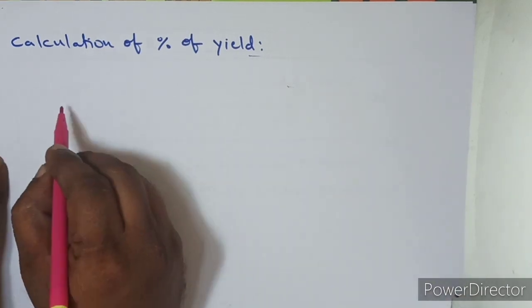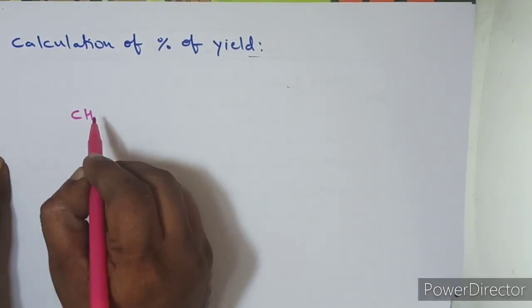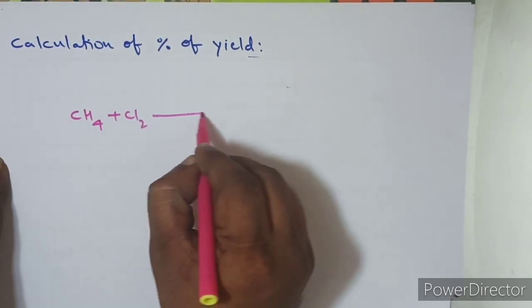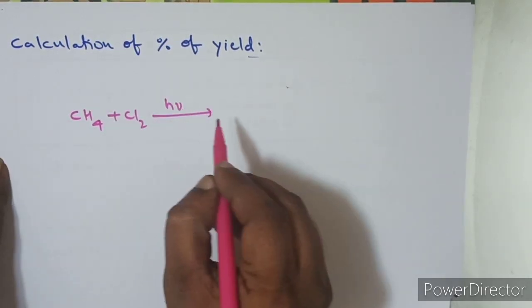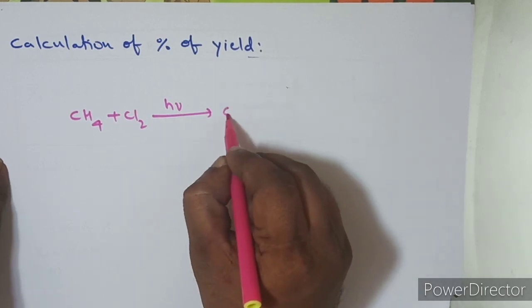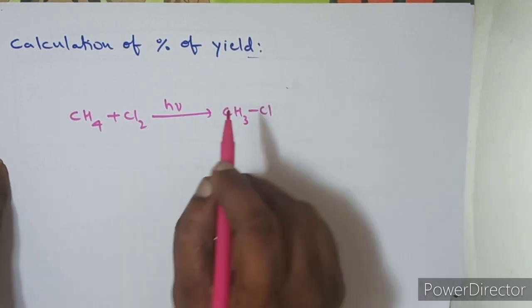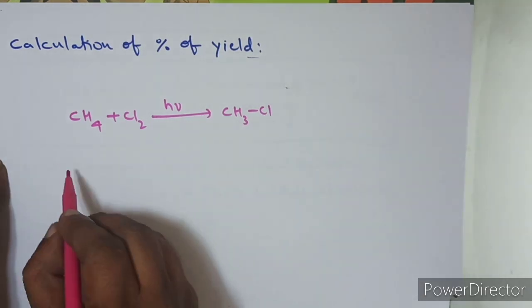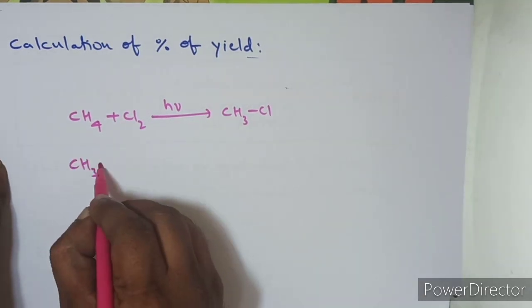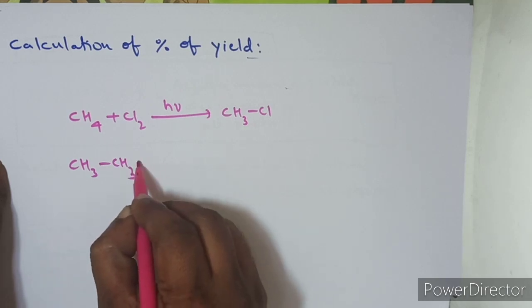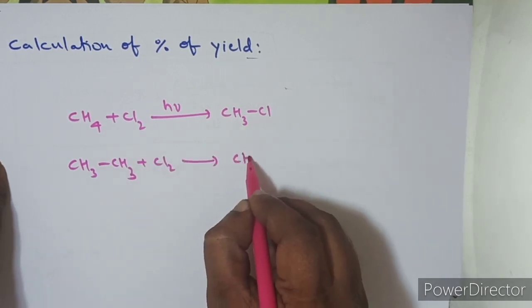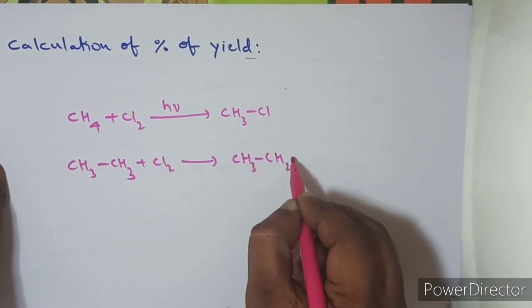For example, let me give you some examples here. So guys, whenever you are doing the monochlorination of methane in the presence of sunlight or peroxides, one of the hydrogens will be replaced by chlorine, and on the monochlorination, how many products are you getting? Only 1 product. Suppose you take ethane, on monochlorination of ethane, how many products will we get? We will get only 1 product, that is ethyl chloride.